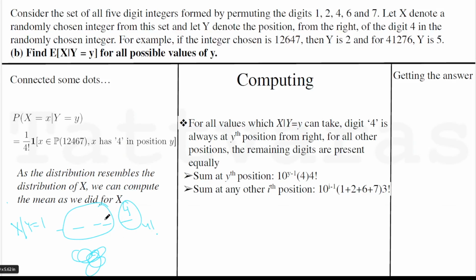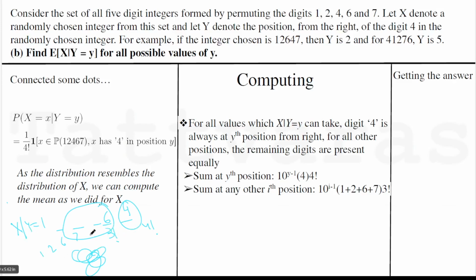So in the other remaining 4 positions, the remaining 4 numbers can be arranged in the remaining ways. And in the remaining positions, each of the remaining 4 digits, 1, 2, 6, and 7, are going to be present in an equispaced manner, which we can extrapolate from our previous exercise of computation of expectation of X. It's going to be 3 factorial. It means that the digit 6 here is going to pop up 3 factorial times in total in the numbers formed. And similarly for 7, 2, and 1.